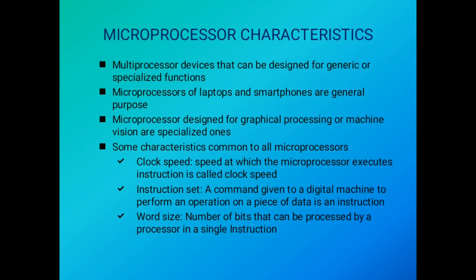First look at the clock speed. Every microprocessor has a clock. What does the clock do? The clock will regulate the speed at which instructions are executed. It can be expressed in megahertz or gigahertz. Clock speed is usually in the range of 3 gigahertz. This clock speed is also called clock rate.